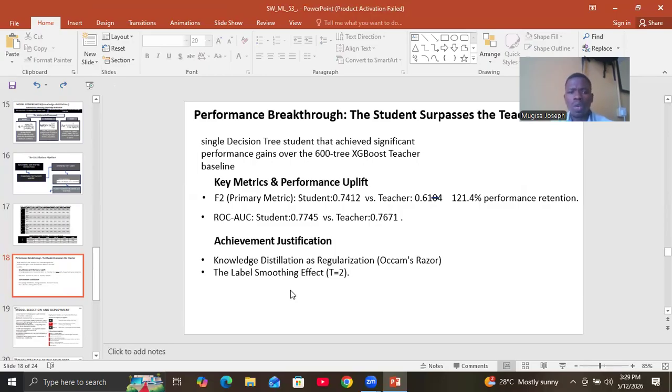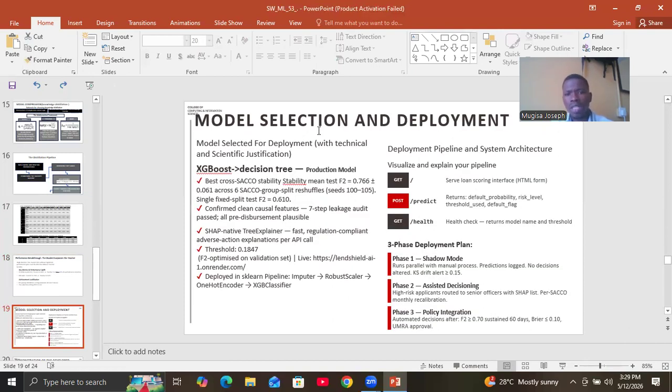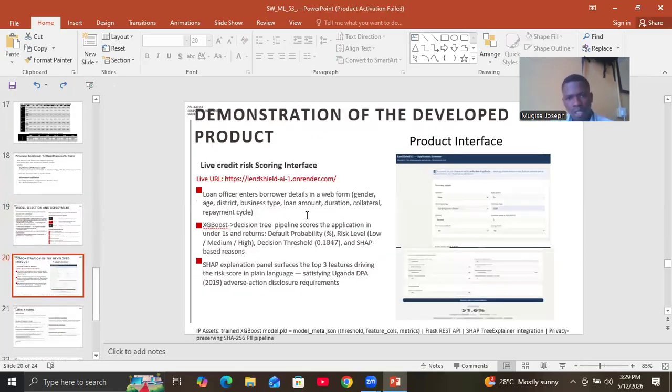And then also, the new model learns from the smooth labels that have been created by the teacher, not the hard, ragged zeros and ones, but rather the smoothened probability. And then we selected our model, the XGBoost, distilled it, and then deployed it to production. These are the endpoints we produce. We are still in phase 1, whereby the model makes the decisions. We log them as we monitor the performance, but no decision is altered. And then this is our product demonstration. We demonstrate our product here.